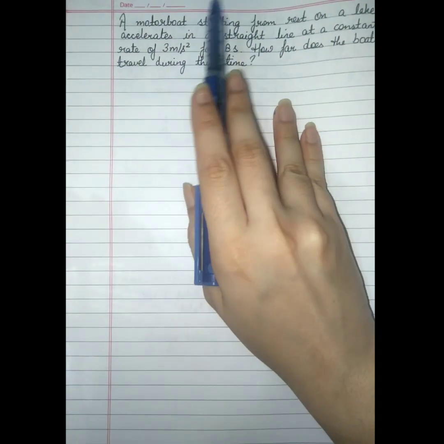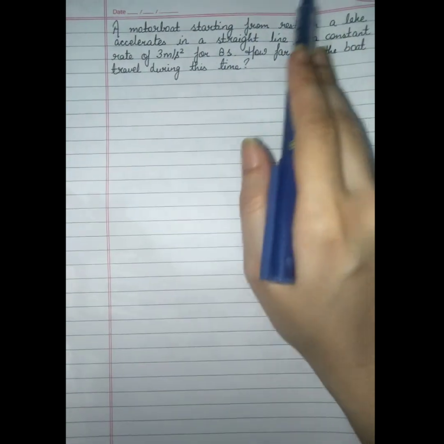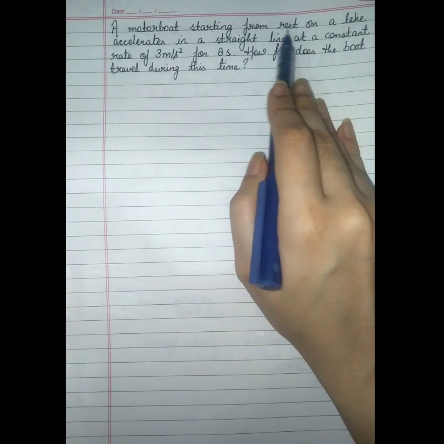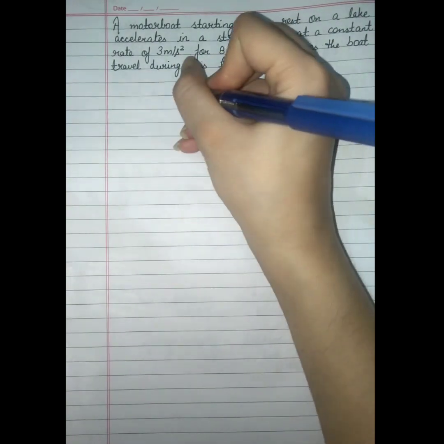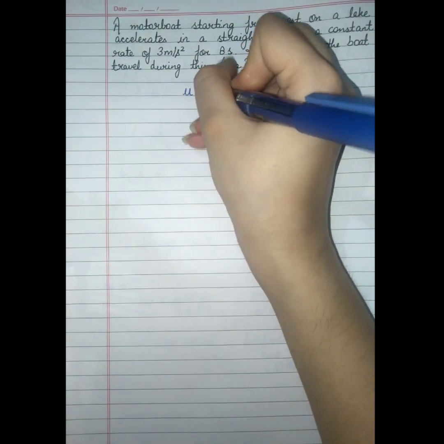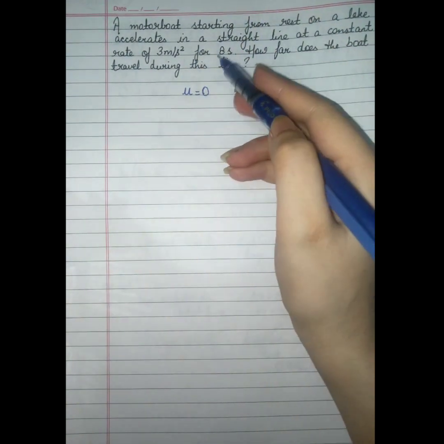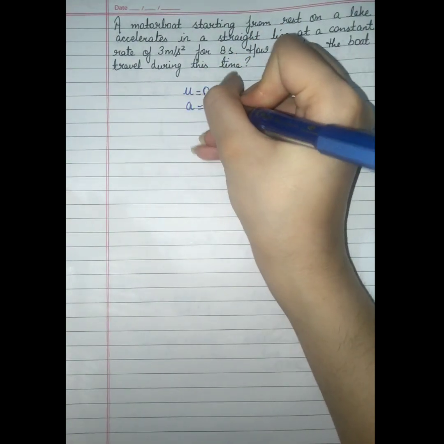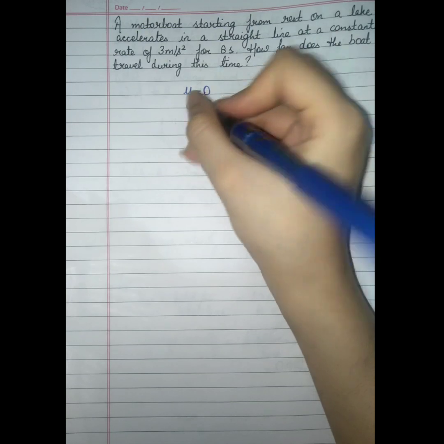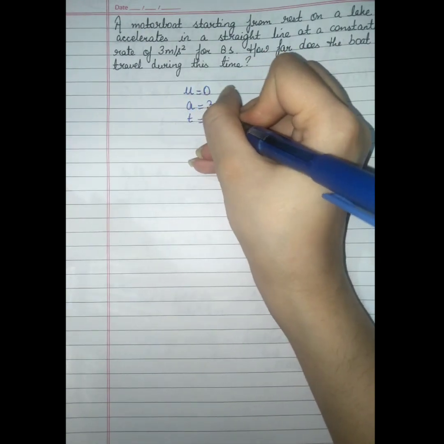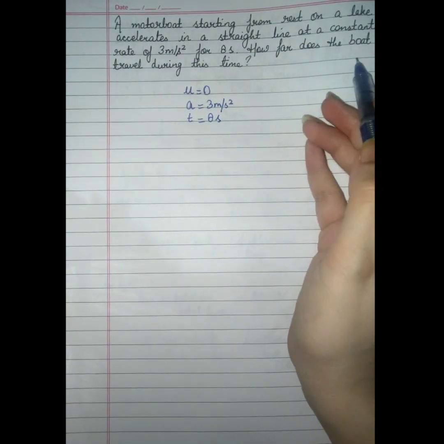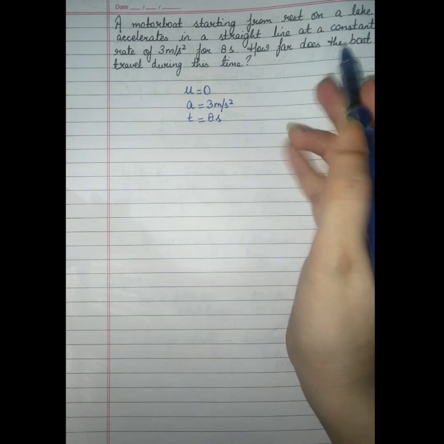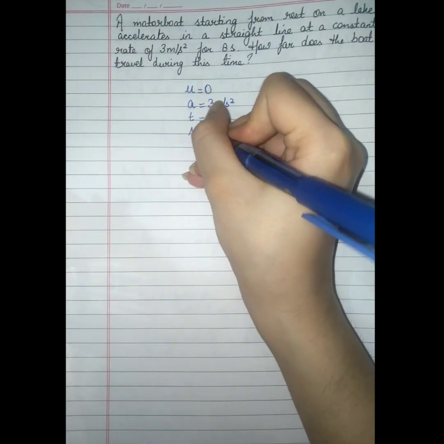In this question, it is mentioned that a motor boat is starting from rest. As we know, students, if any object is starting from rest, then its initial velocity, that is u, is 0. It accelerates in a straight line at a constant rate. Acceleration is 3 meter per second square and time is 8 seconds. So how far does the boat travel? How far means we need to calculate s, and what is s?